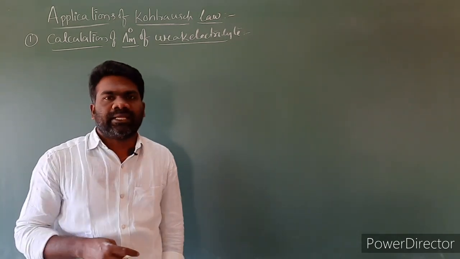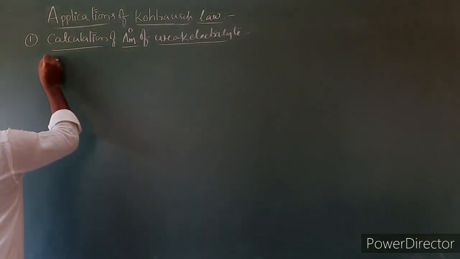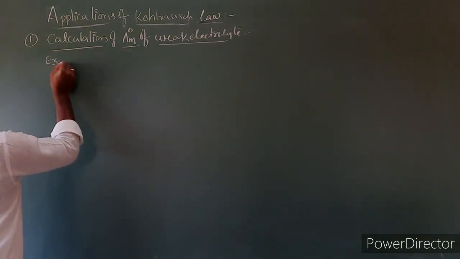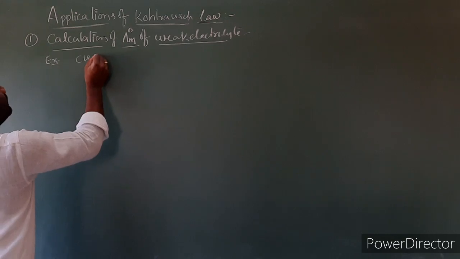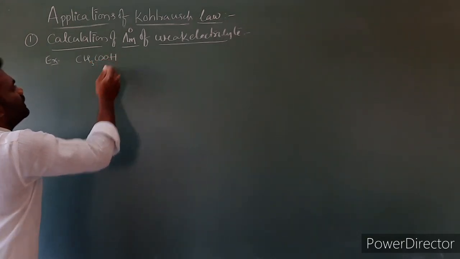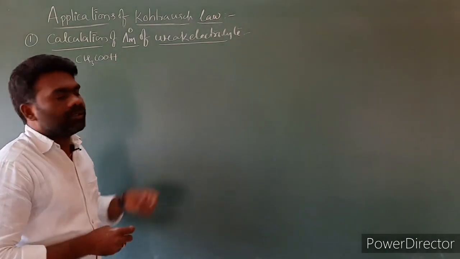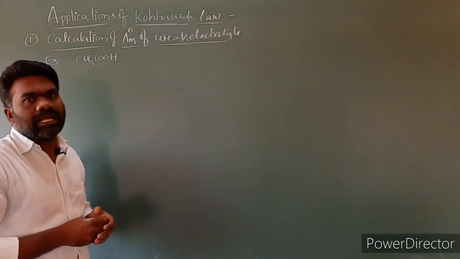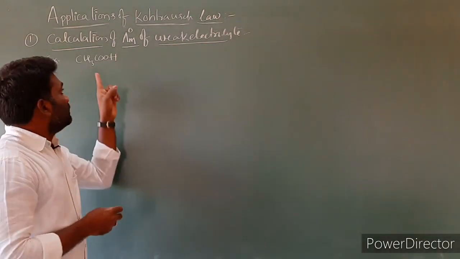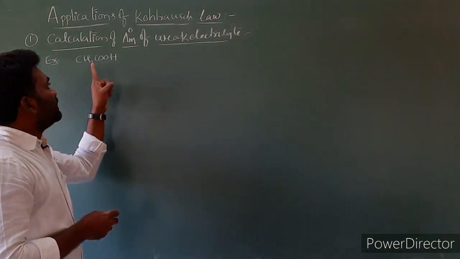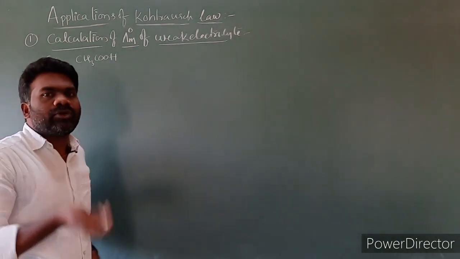Let us understand by taking an example. I am taking a weak electrolyte example, acetic acid, CH3COOH. Acetic acid is a weak electrolyte. For this case, we have to calculate the limiting molar conductivity lambda m naught value. The limiting molar conductivity of this weak electrolyte can be obtained from strong electrolytes.